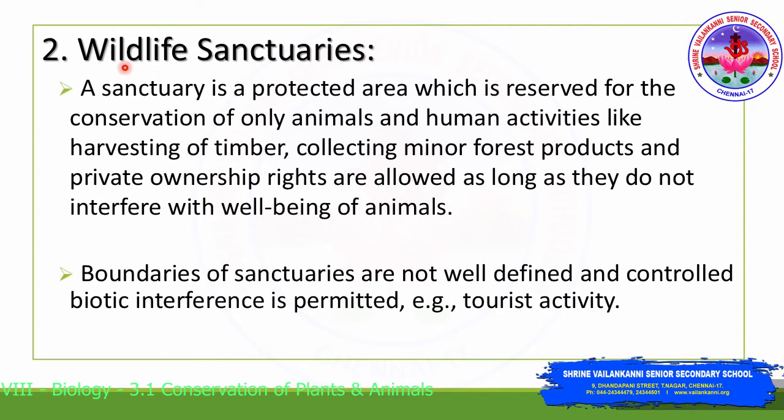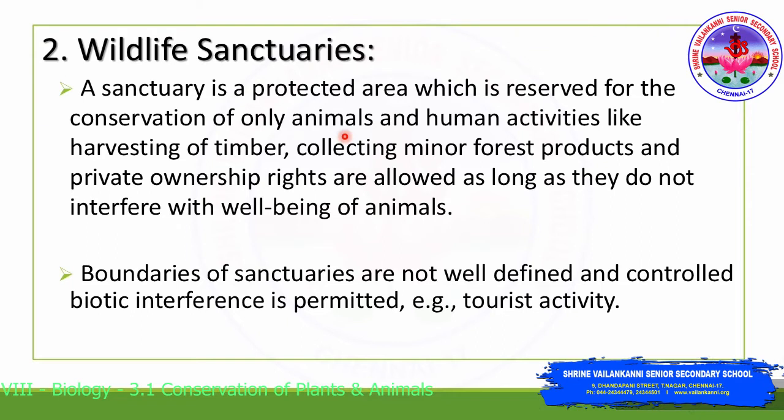The next type of protected area is wildlife sanctuaries. A sanctuary is a protected area which is reserved for the conservation of animals only. And here, human activities like harvesting of timber, collecting minor forest products and private ownership rights are allowed as long as they do not interfere with the well-being of animals.